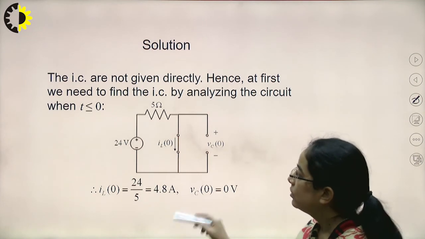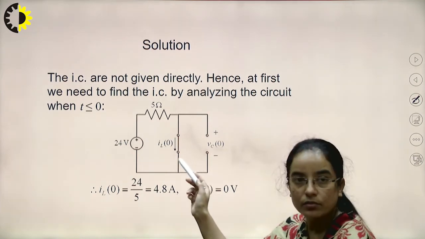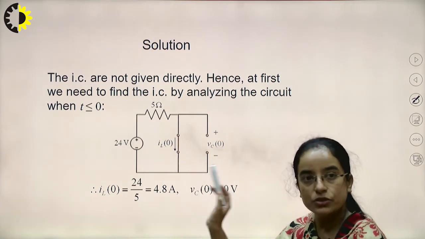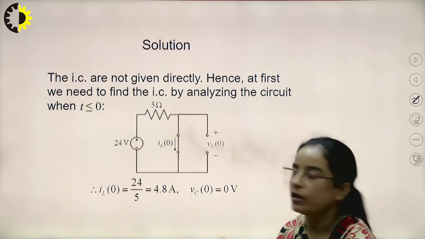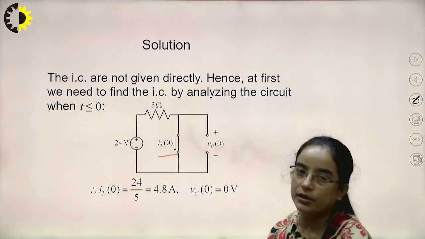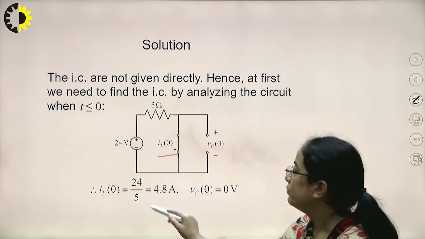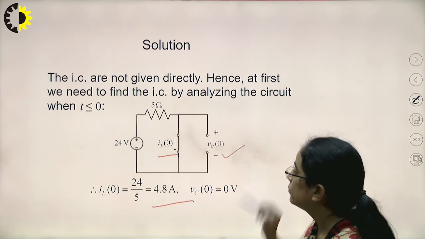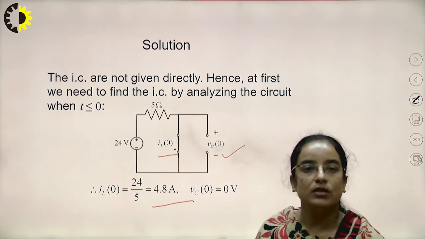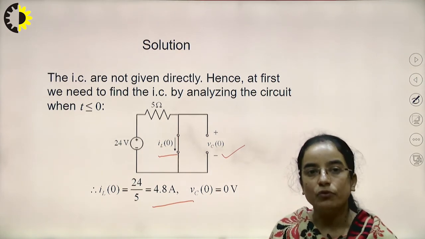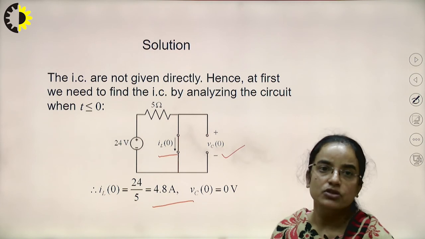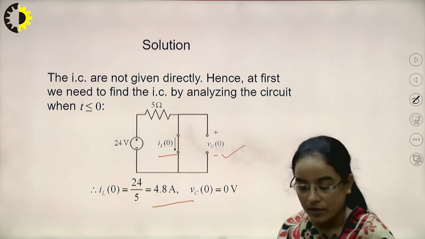Here you need to calculate the current, because the inductor is short circuited, so there will be current through it, and that will give the initial value of the current through the inductor. It will be simply 24 divided by 5, 4.8. And because the capacitor is open circuited, the initial voltage across the capacitor will be 0.